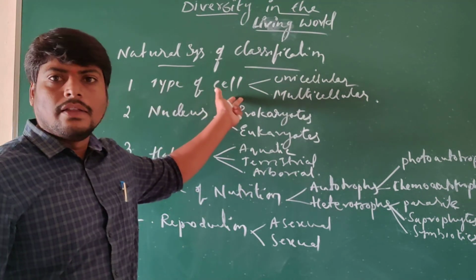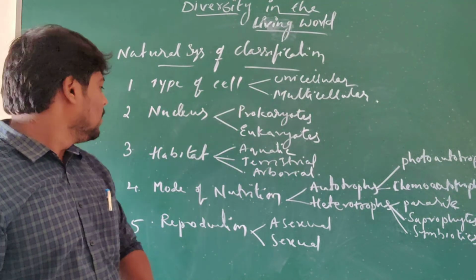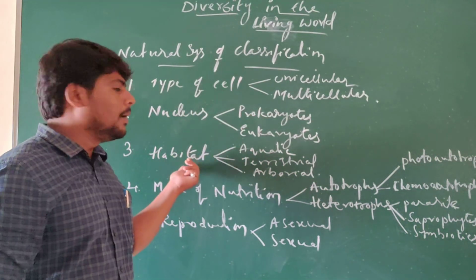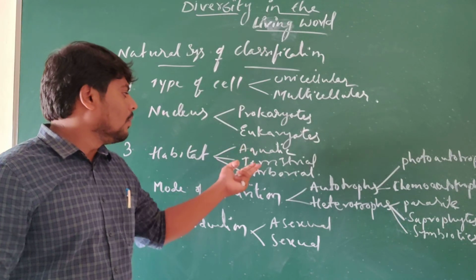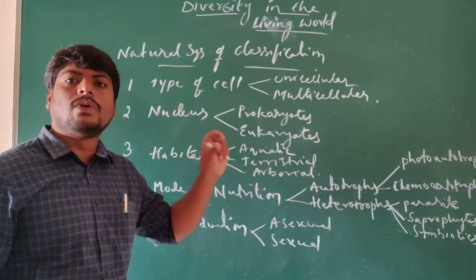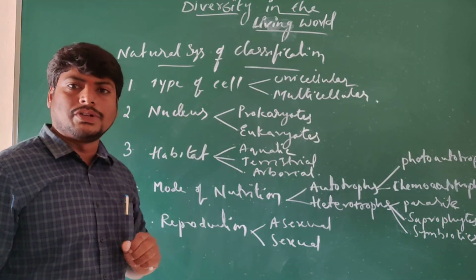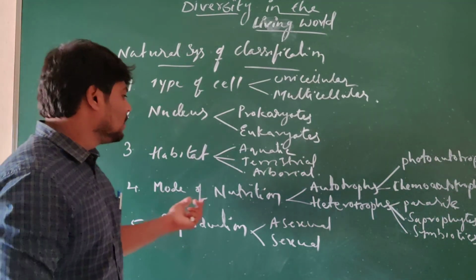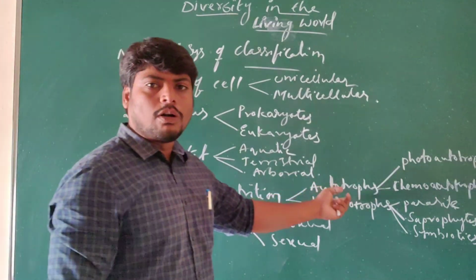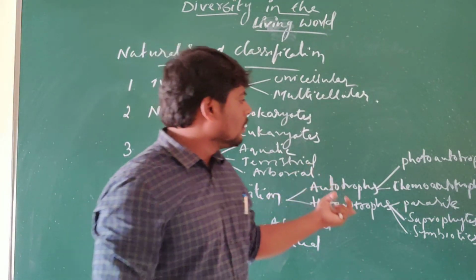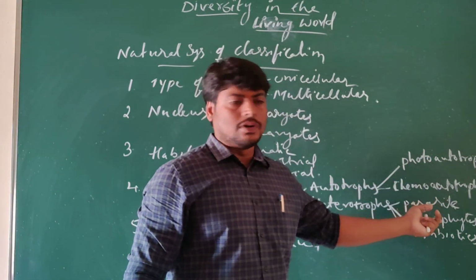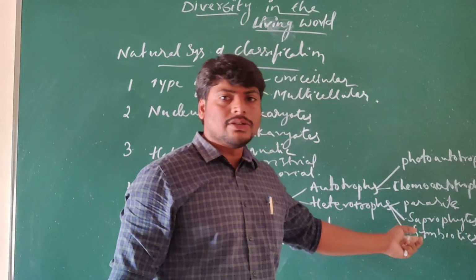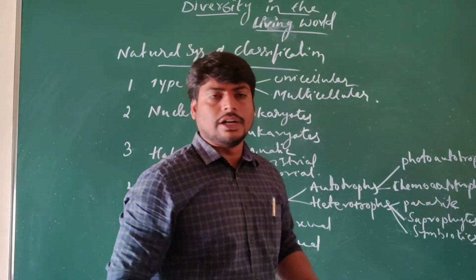The type of cell: they may be unicellular or multicellular. With the nucleus, they are prokaryotes or eukaryotes. Habitat where they are living is aquatic, terrestrial or arboreal, which means found in between the branches of trees. Understand? And also we can find aerial, flying in the air. And the mode of nutrition, whether it is autotroph or heterotroph. If autotrophs, then phototrophs and chemotrophs. And heterotrophs are parasitic, saprophytic, or symbiotic in nature. Understand? And next,